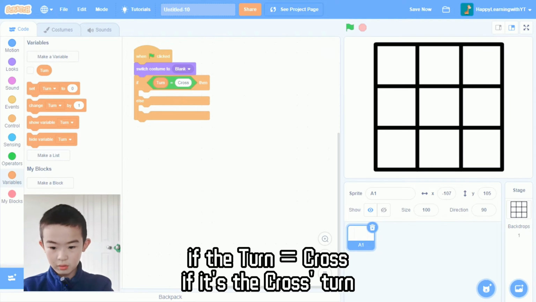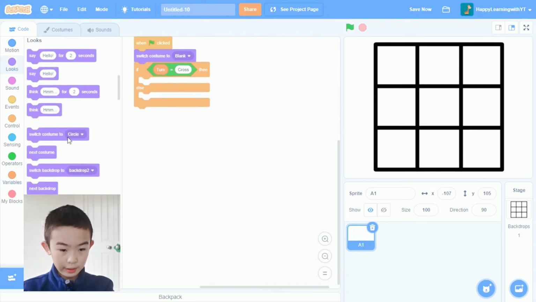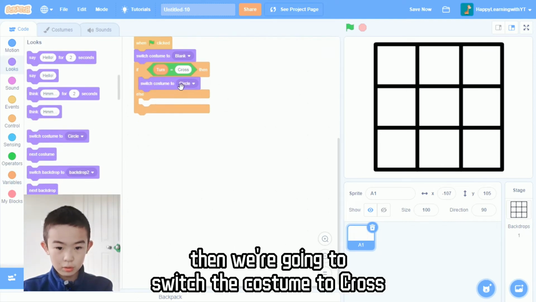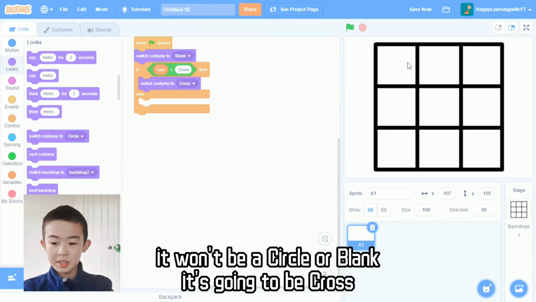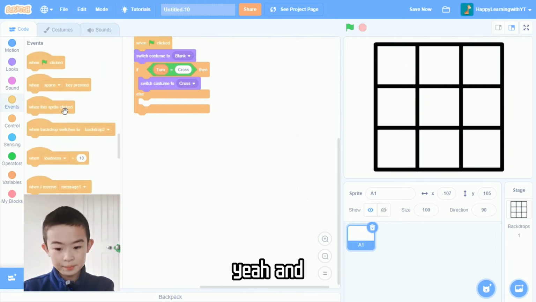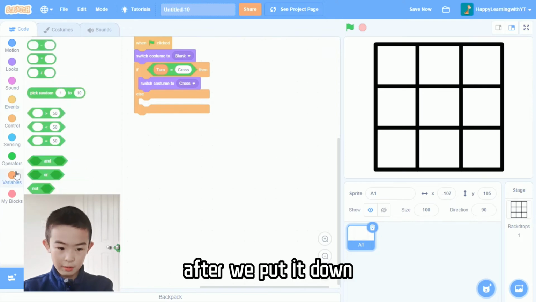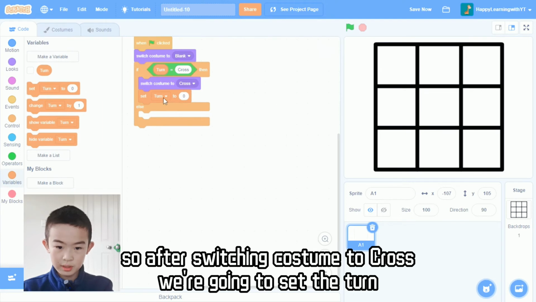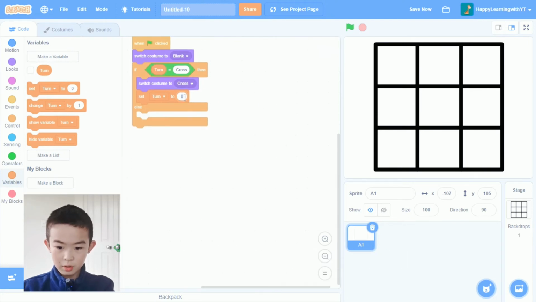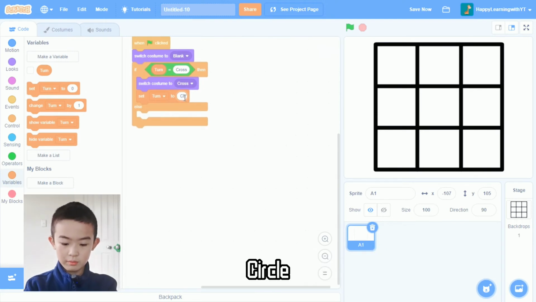If the turn equals cross, then we're going to switch the costume to cross. So mainly if it's cross's turn, when you put down, it won't be a circle or blank, it's going to be cross. Yeah, and after we put it down, it's going to be the circle's turn. So after switching costume to cross, we're going to set the turn to circle.